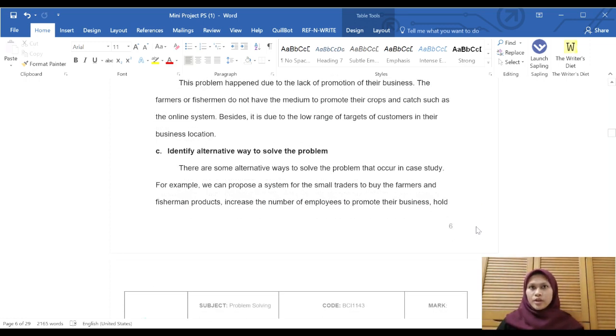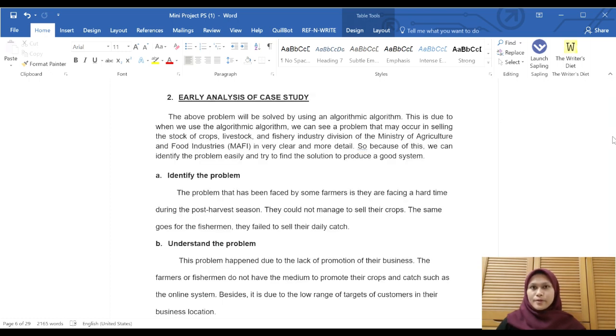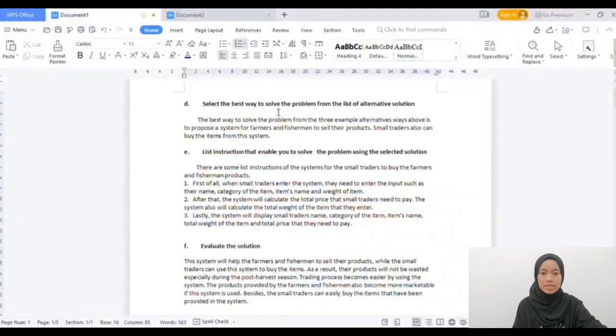For the alternative ways to solve the problem in the case study, for example, we can propose a system for the small traders to buy the farmers' and fishermen's products. We can increase the number of employees to promote their business. We can hold an online campaign to interest people to buy their products, and many other alternative ways to solve this problem. Next is to select the best way to solve the problem. We choose to propose a system as the best way for farmers and fishermen to sell their products.